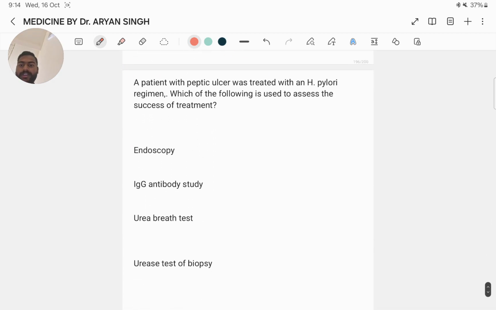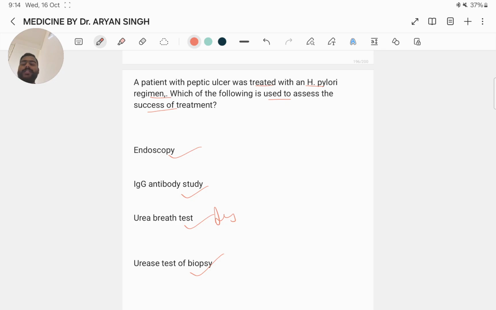Next question. A patient with peptic ulcer was treated with an H. pylori regimen. Which of the following is used to assess the success of treatment? Endoscopy, IgG antibody study, urea breath test, and urease test of biopsy. The correct answer is the urea breath test, because this is the preferred method to assess the success of H. pylori treatment. The stool antigen test and biopsy-based tests can also be used to assess the success of the treatment.